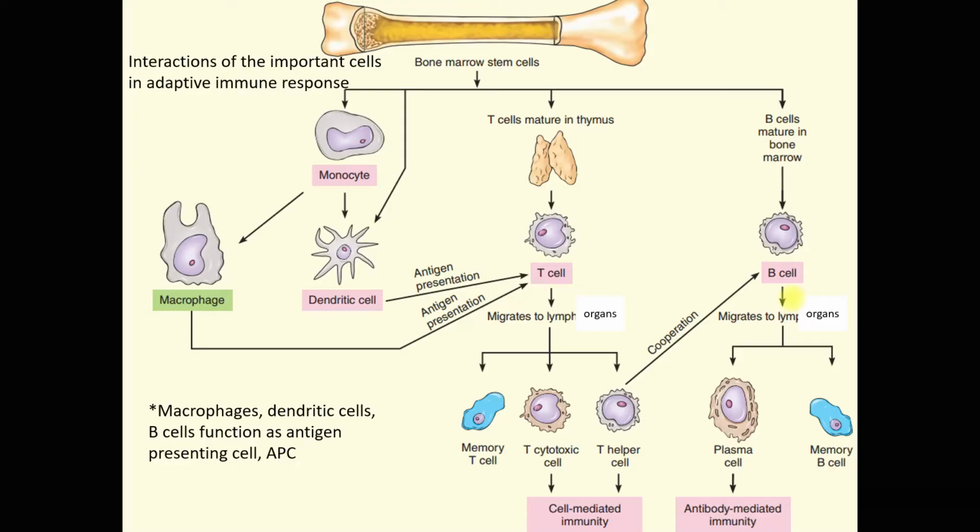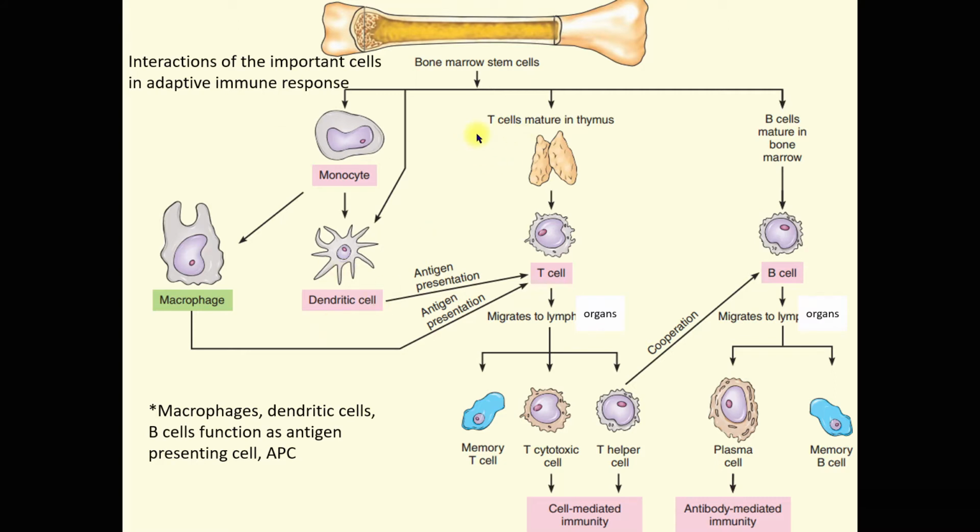Next, this diagram shows you the interactions between these white blood cells. They came from your bone marrow stem cells. As I mentioned earlier, from the monocyte, we have the macrophage and dendritic cell, which function as antigen presenting cells. Apparently, there is another cell that can function as an antigen presenting cell, which is the B cell.